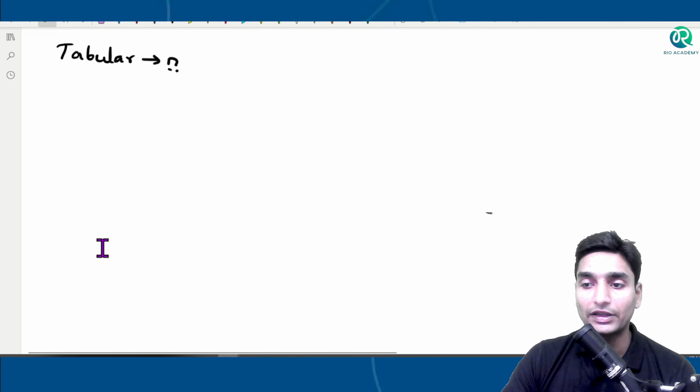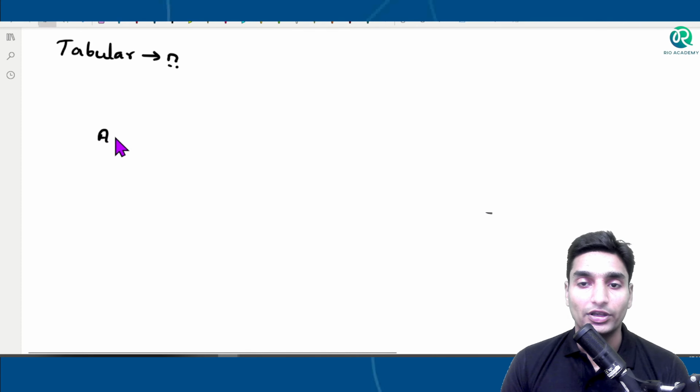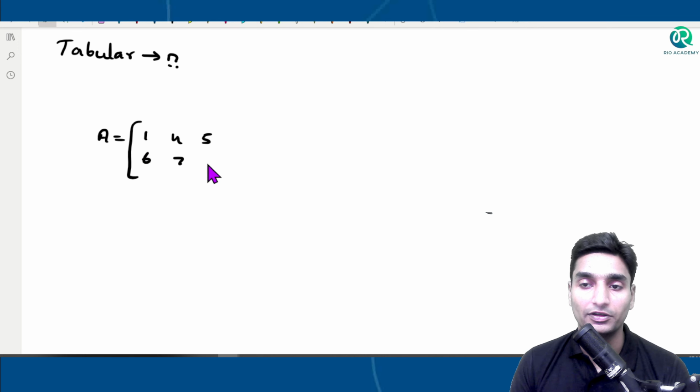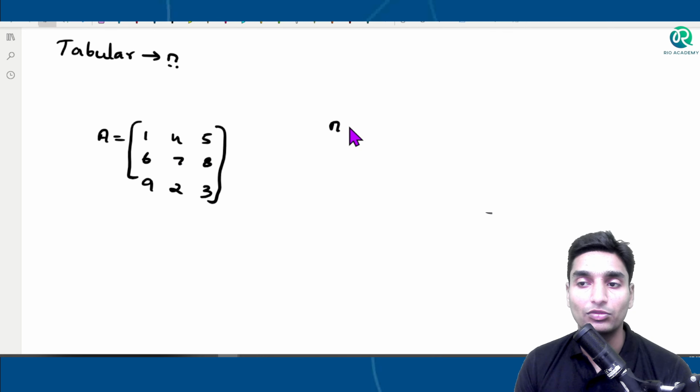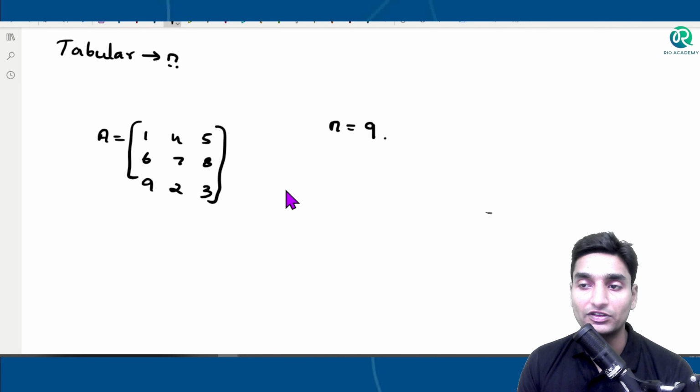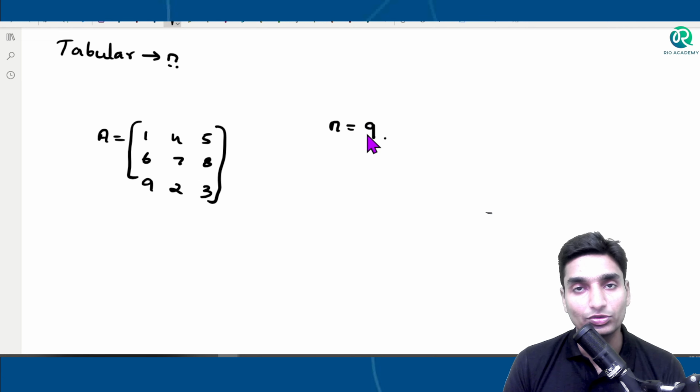Suppose I take another matrix, A, equal to 1 4 5, 6 7 8, and 9 2 and 3. Here the number of elements are how many? There are totally 9 elements. If I just directly write the number of elements as 9, I won't be able to know how many rows there are and how many columns there are.